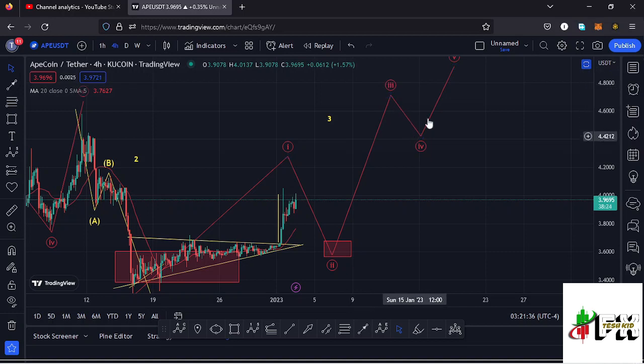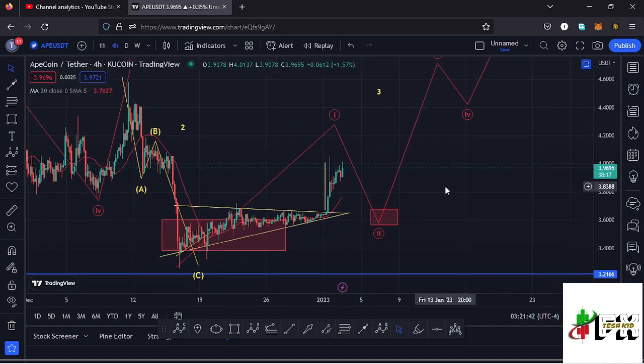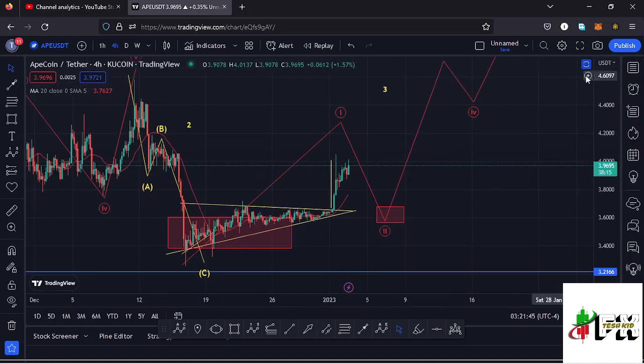Then expect a wave 4 and then a wave 5, which should fully maximize the formation of this higher Elliott wave count 3 to the upside. So that is my short-term scenario that I'm expecting to play out here on the ApeCoin chart.